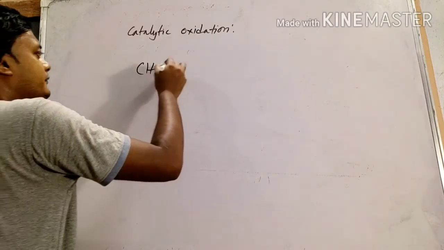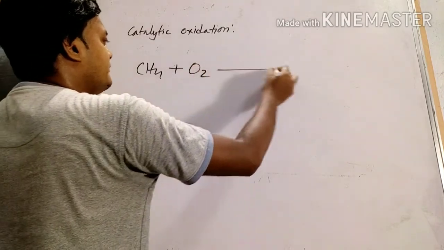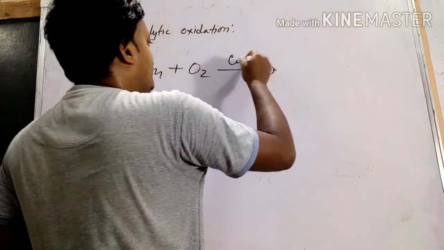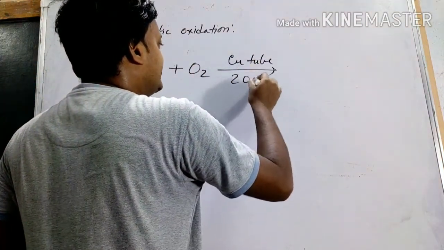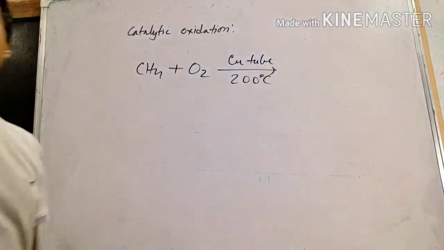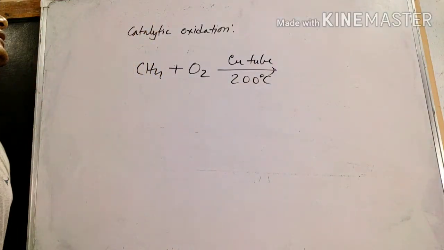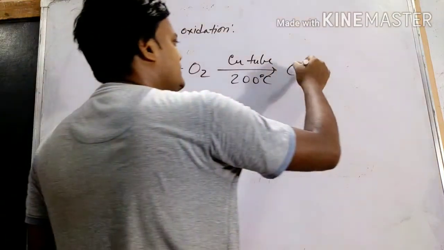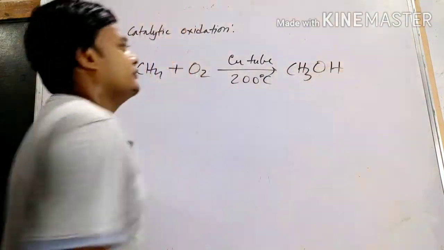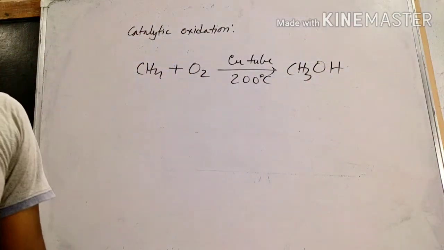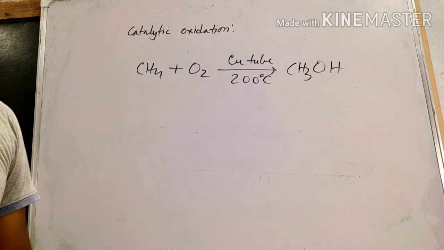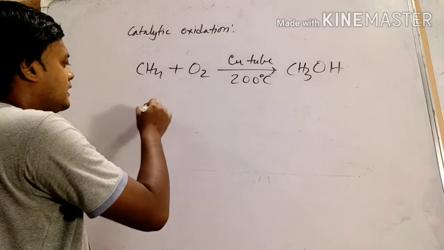Methane plus oxygen in presence of copper tube and 200 degrees Celsius. The product is methanol. So with copper tube and 200 degrees Celsius, the product is methanol.